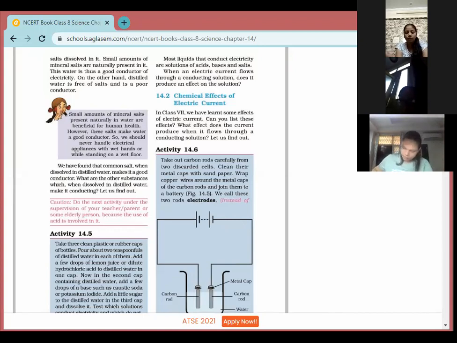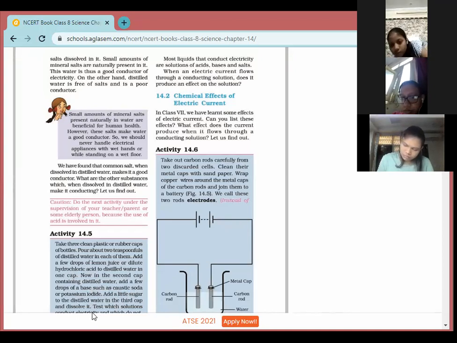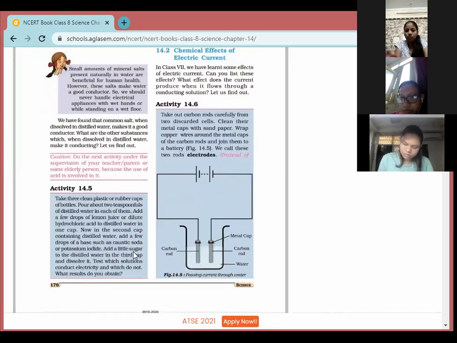Okay, now test, children. 3 caps we have taken, caps or anything you can take, and pour about 2 teaspoons of distilled water in each of them. Okay, 3 caps we have taken and we have put distilled water in them. Now in the distilled water we will add 3 different things. In the first we added hydrochloric acid. In the second, a few drops of a base, suppose caustic soda or potassium iodide, any base we have added. And in the third cap we added a little sugar.